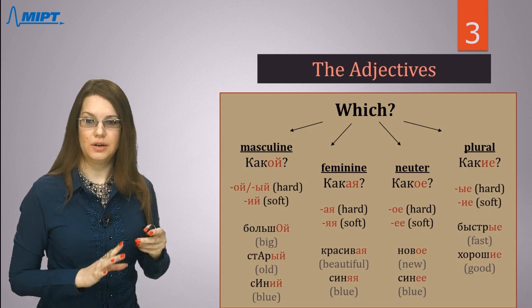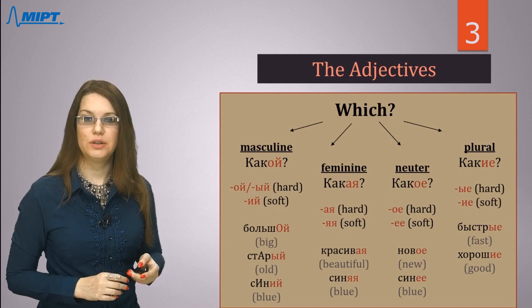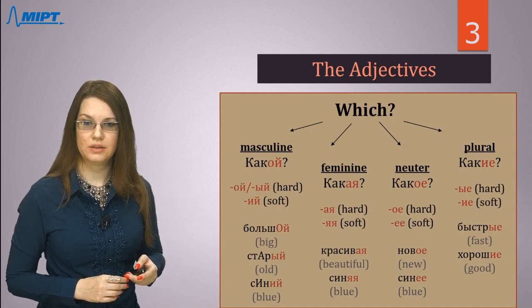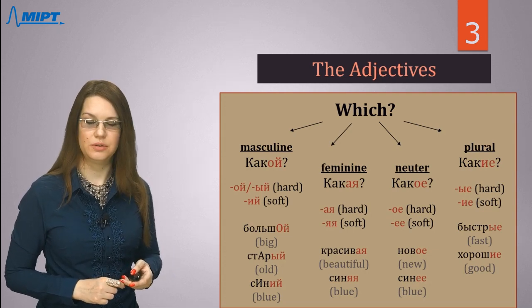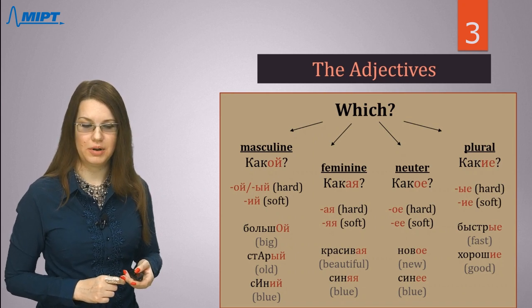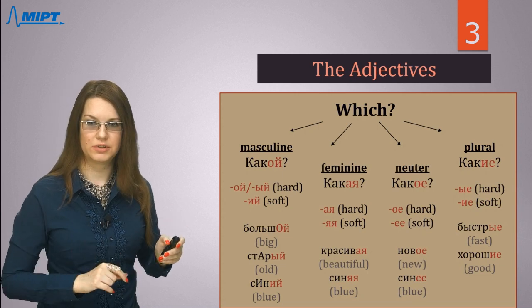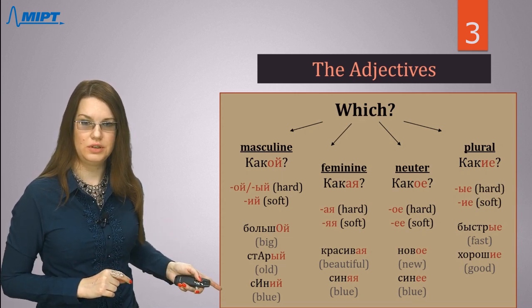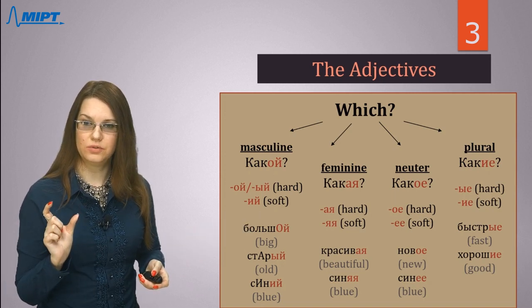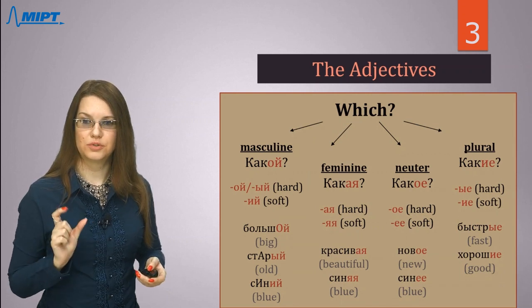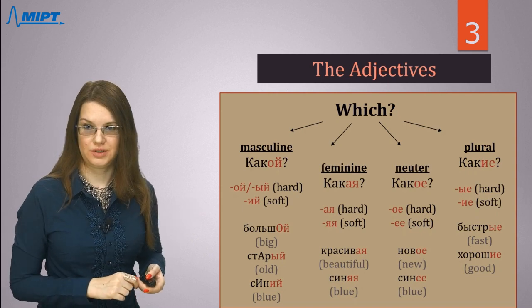I'd like to say that after the letter ш, like you see here, after this letter, we can use only the ending ие, only the letter и. It can never be ы. So that's why you see большие, хорошие, and some other words. Also with this word синий, you will say синие, again with soft base. For soft base you use the ending ие. That's the system of adjectives in Russian language.